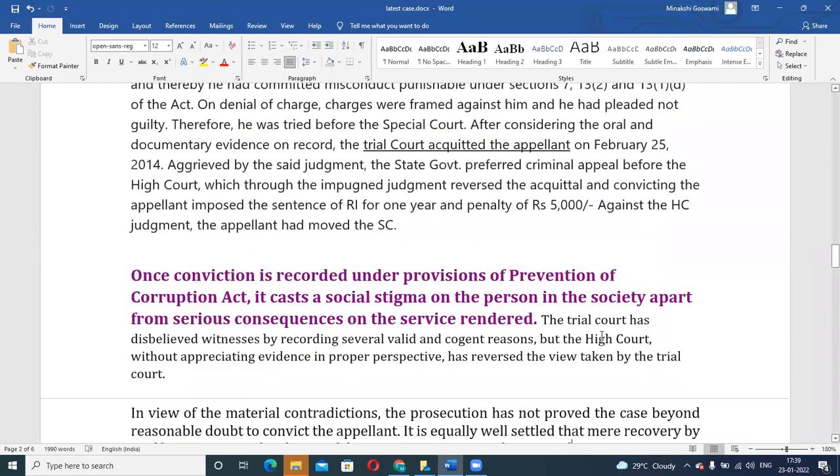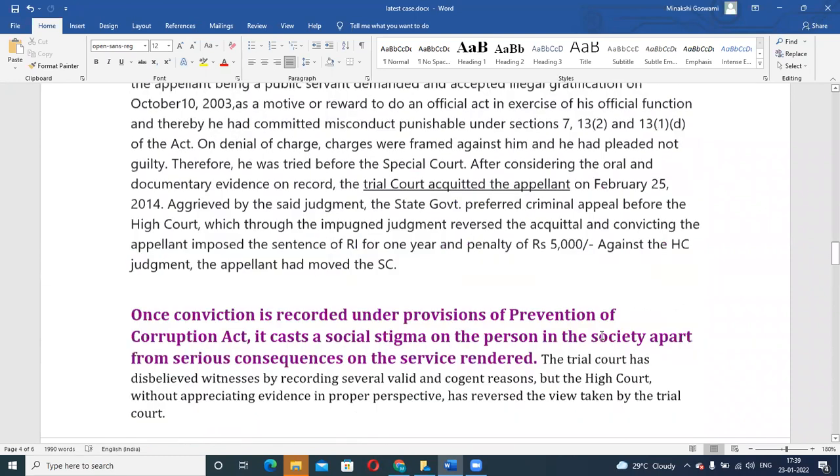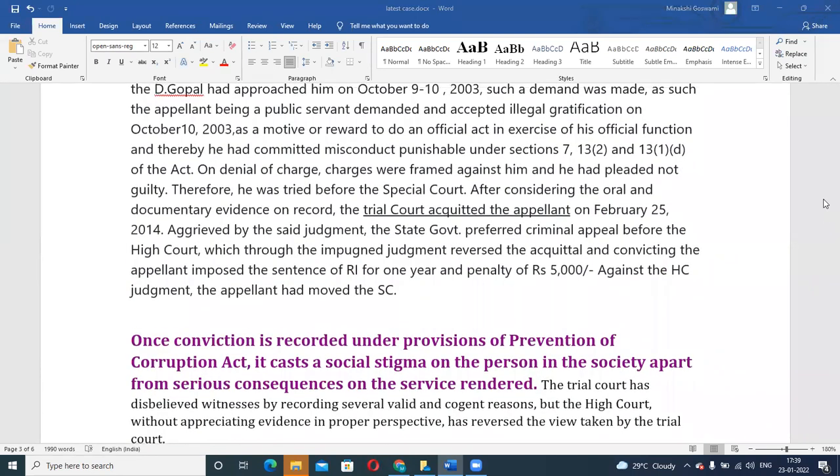Okay, are these two cases clear? Both are related to corruption. Yes, ma'am. Okay.